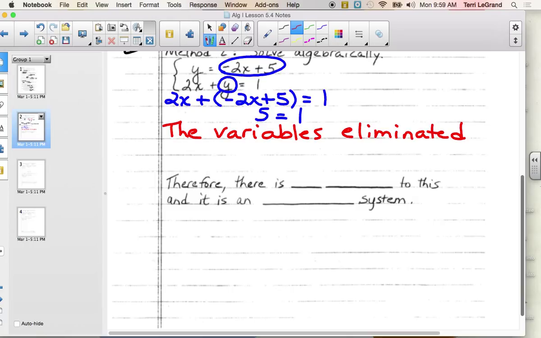So the variables eliminated, and 5 does not equal 1. That's a false statement. Remember what we said on the front, algebraically. If the variables eliminate and you end up with a false statement, you have no solution.